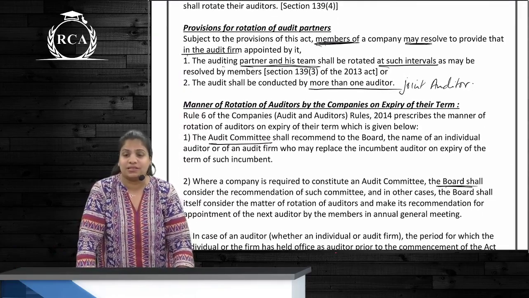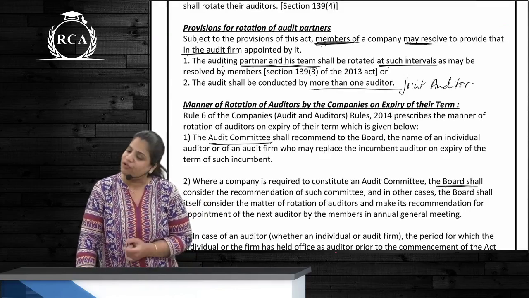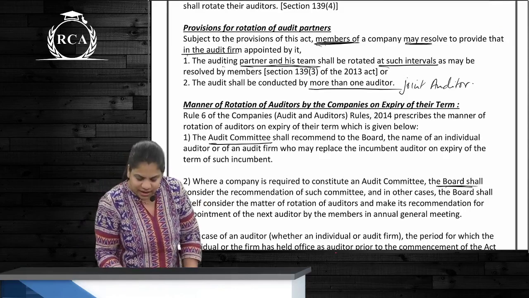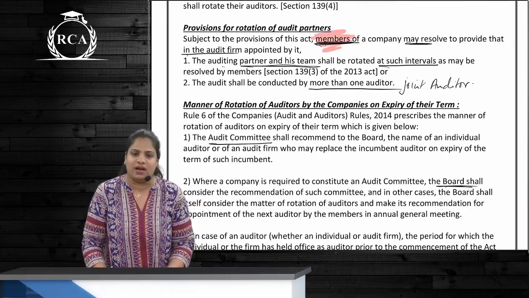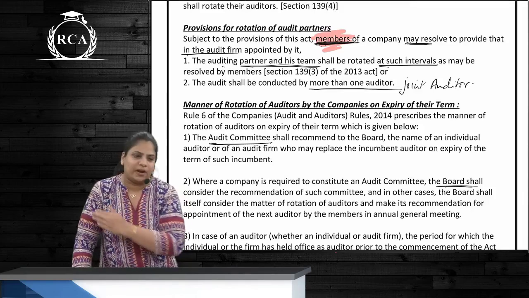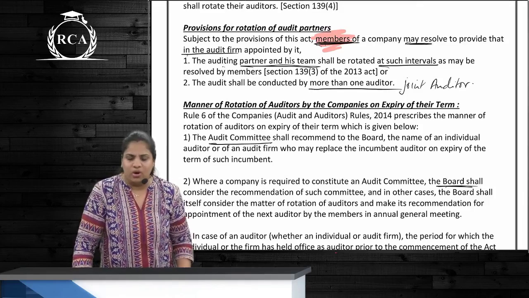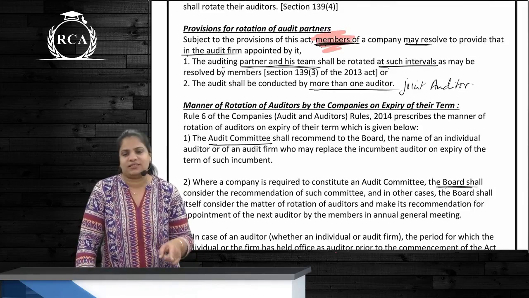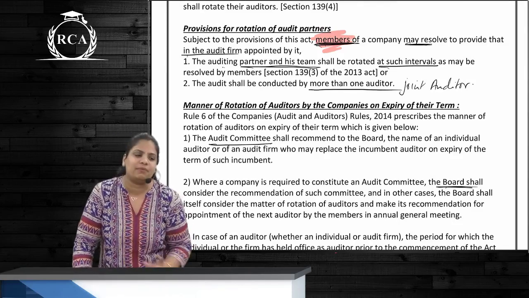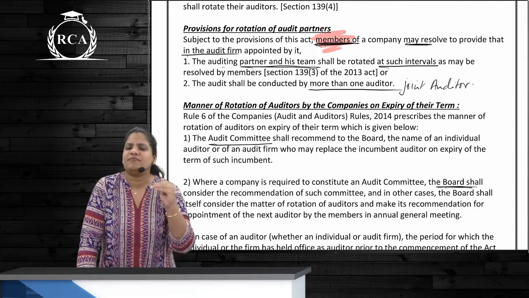Here, internal rotation, also called super rotation, is applicable if who resolves? Only and only if the members resolve. So the members are basically saying that the signing partner, the engagement partner, is going to be different, correct? Is this compulsory to be applicable? No, it depends upon the members, right? So the partner and his team at such intervals can be rotated. A, B and Co this year, and next year we will have Mr. A and his team.